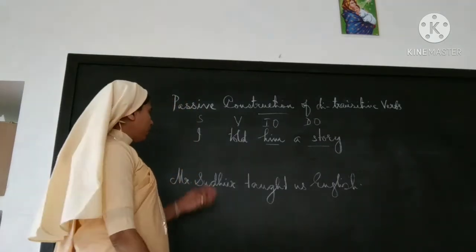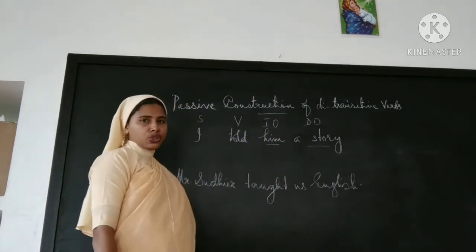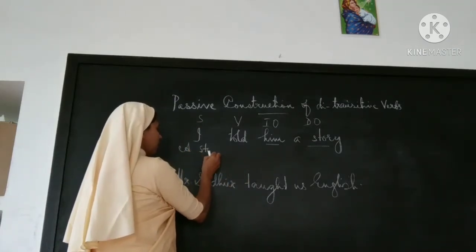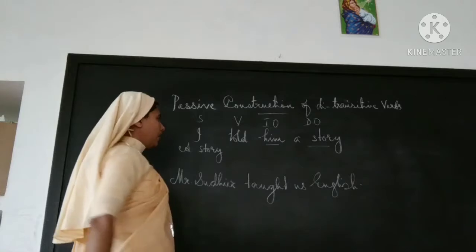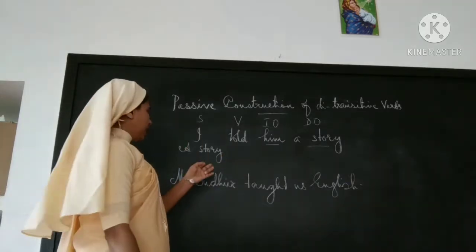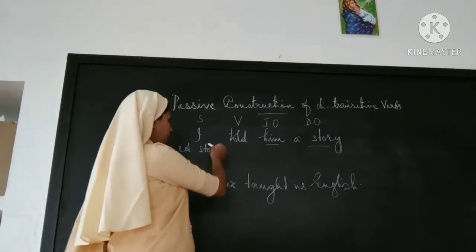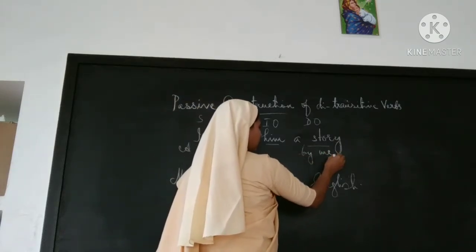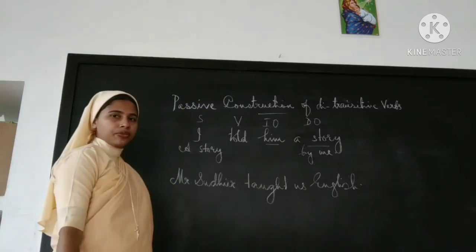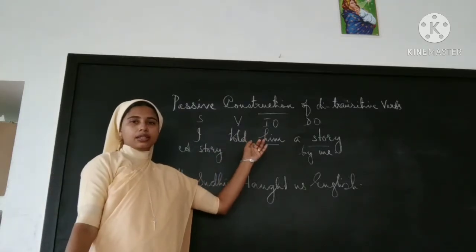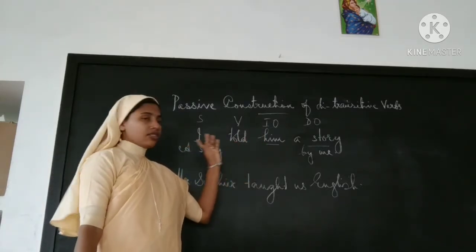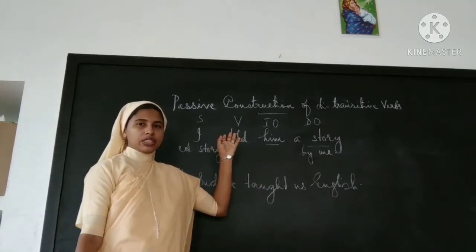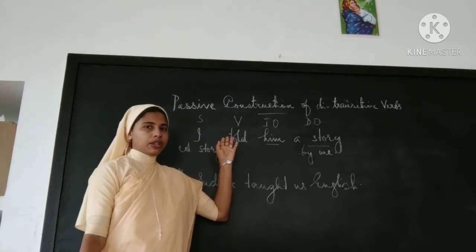Okay, so first we will take a story. A story, and by me only. Now we will check the verb, which is the tense here. Told, which form of verb? V2. So it will be simple past.